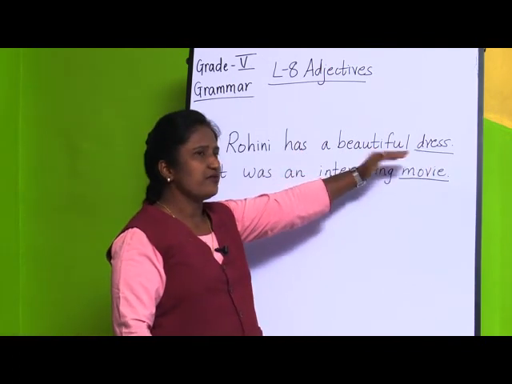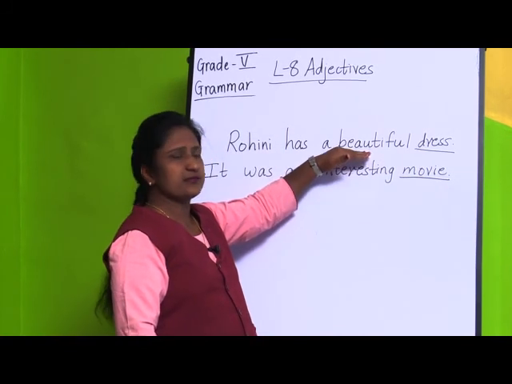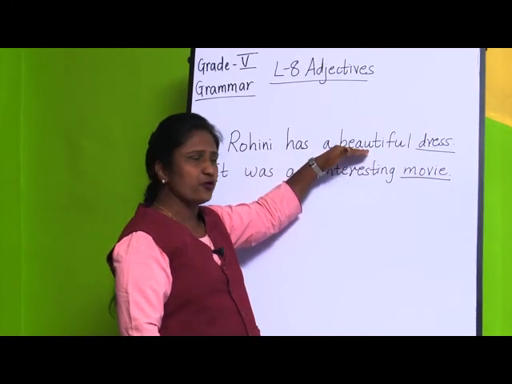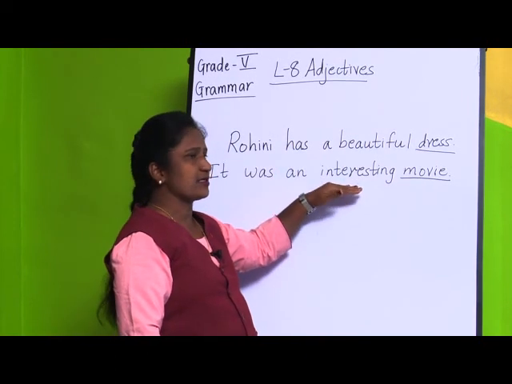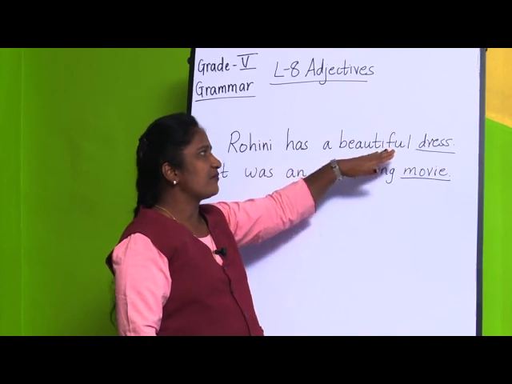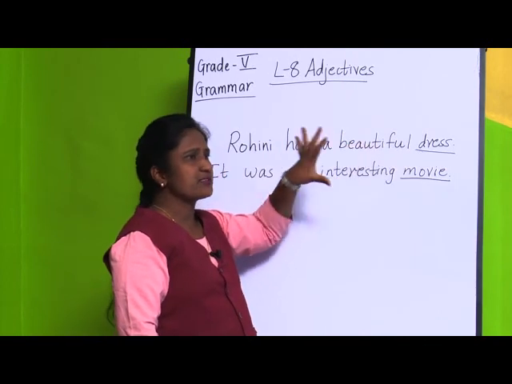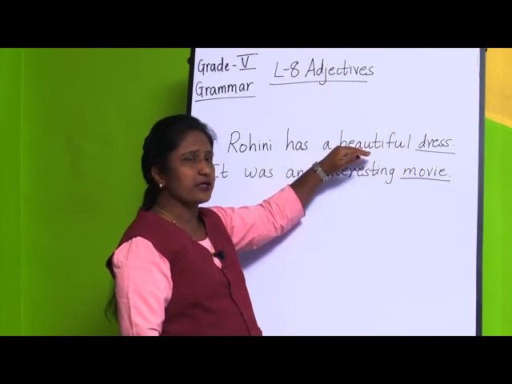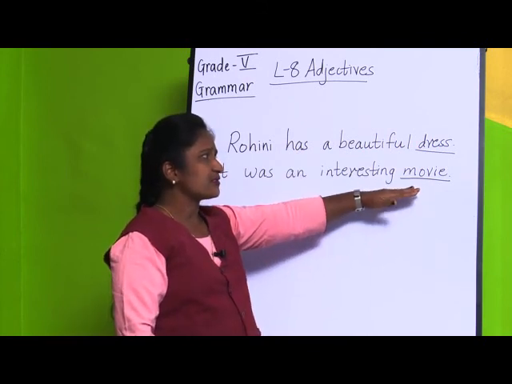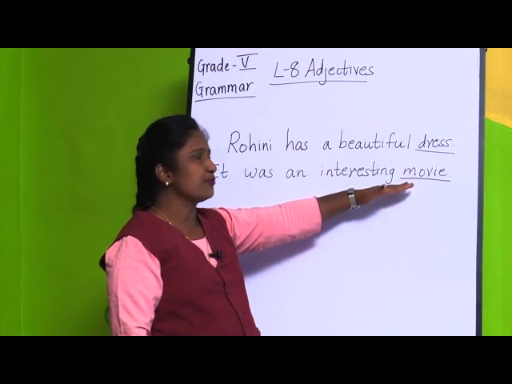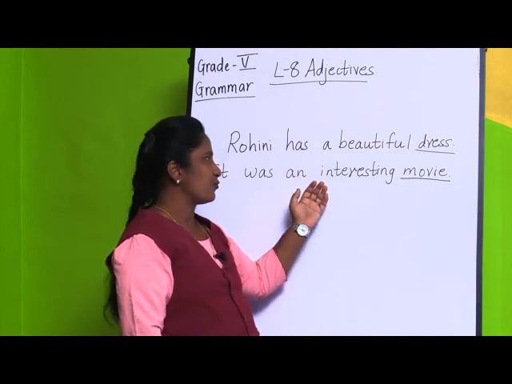About the dress, it is told that the dress is beautiful, and about the movie, that it is interesting. Here we are telling more information about the dress, that it is very beautiful. Then here also we are telling something more about the movie, that it was an